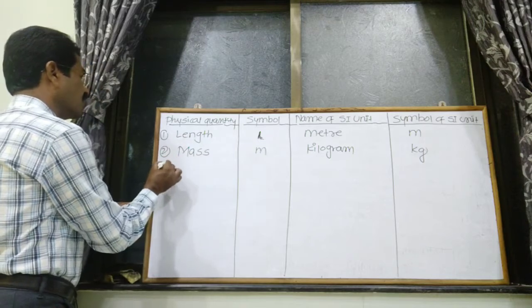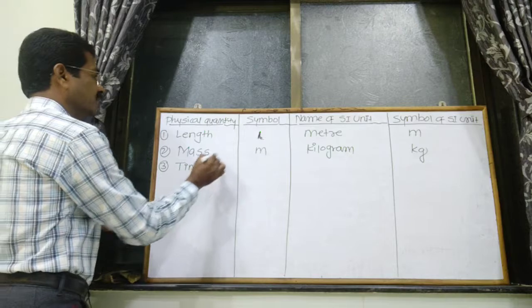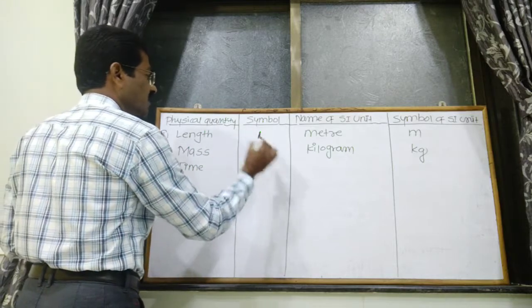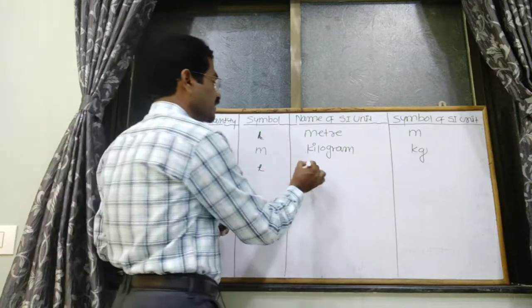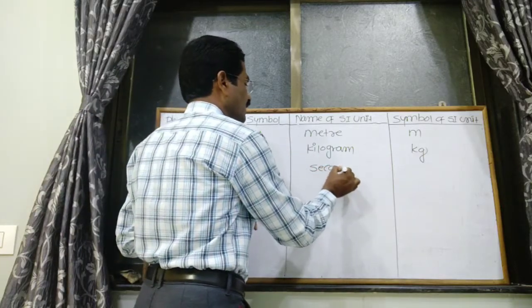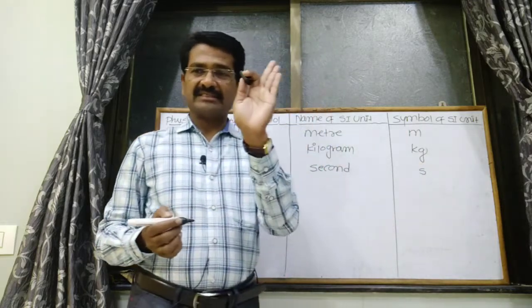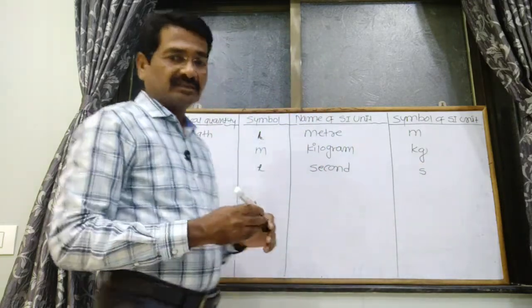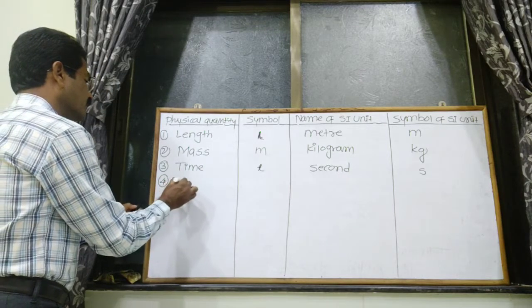Third physical quantity is the time. The symbol of time is small t, and SI unit for time is the second, indicated by the short symbol s. Next, fourth one is the electric current.